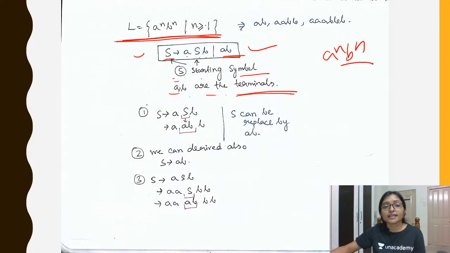Yes. Our production rule was S tends to a S b. Now this S is replaced by ab, because here the terminal is ab. So we can replace this S with ab.